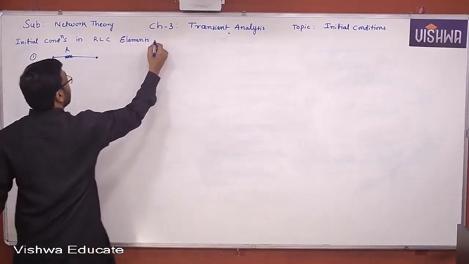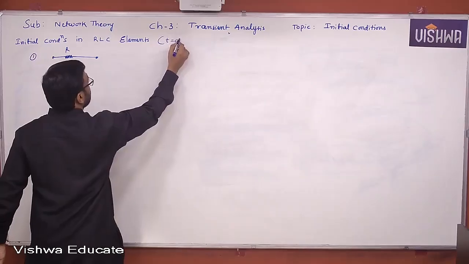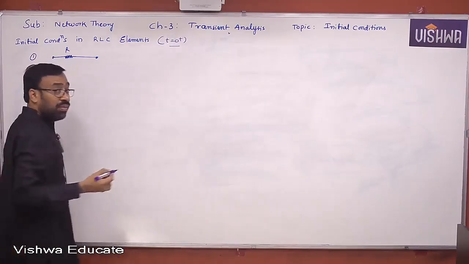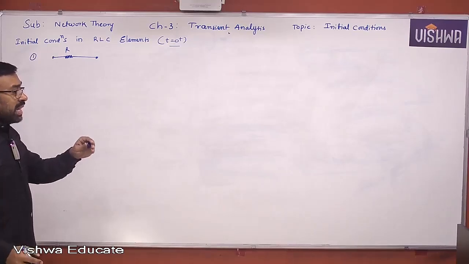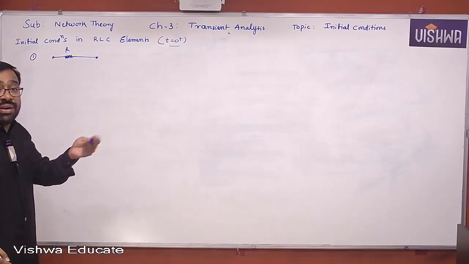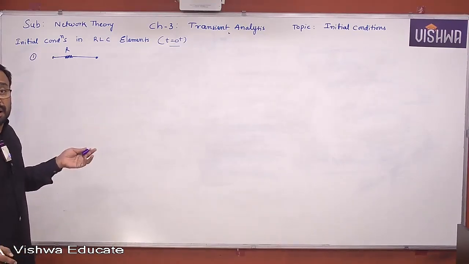What do you mean by initial conditions? T equal to 0 plus conditions. Yes or no, all of you? We already defined what is initial condition. All T equal to 0 plus conditions are called initial conditions in our entire networks class. Yes or no, all of you?